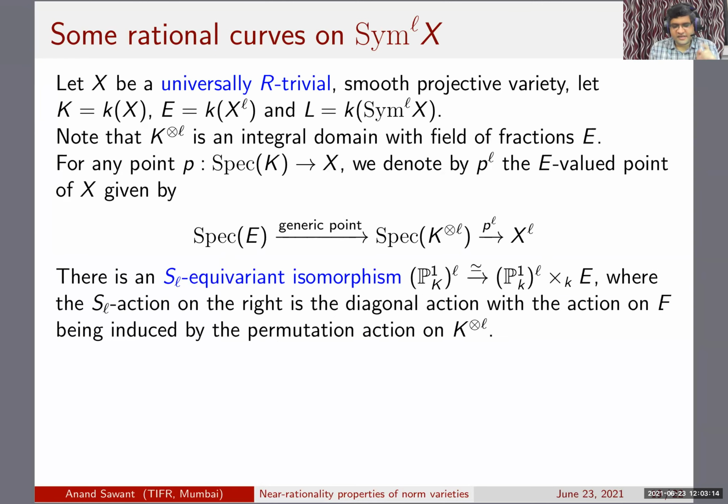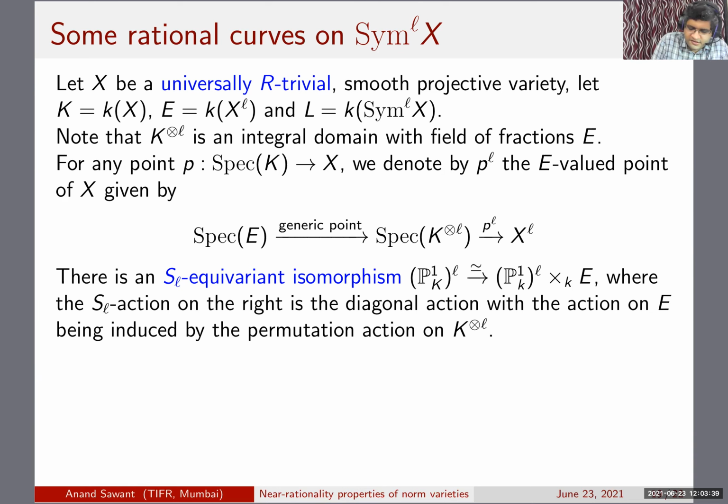There is an SL equivariant isomorphism from P1 over big K, product with itself L times, to P1 over little k, L times product with E. Now, how does this come? Let me just explain this briefly. When I take K, I actually mean the generic point.